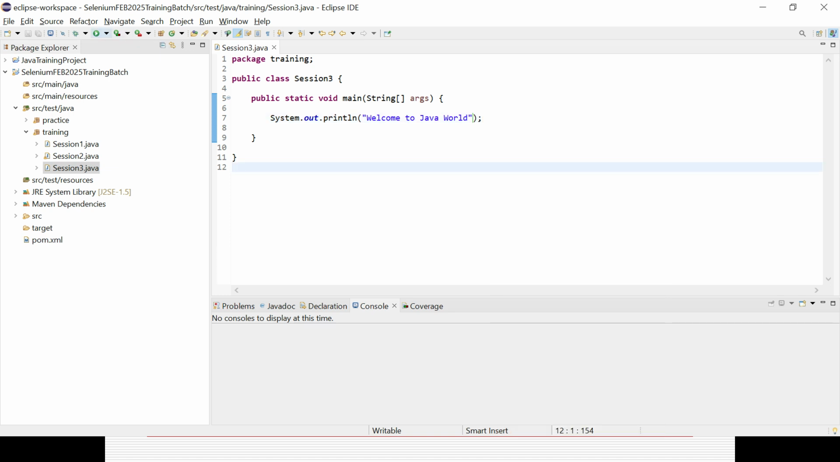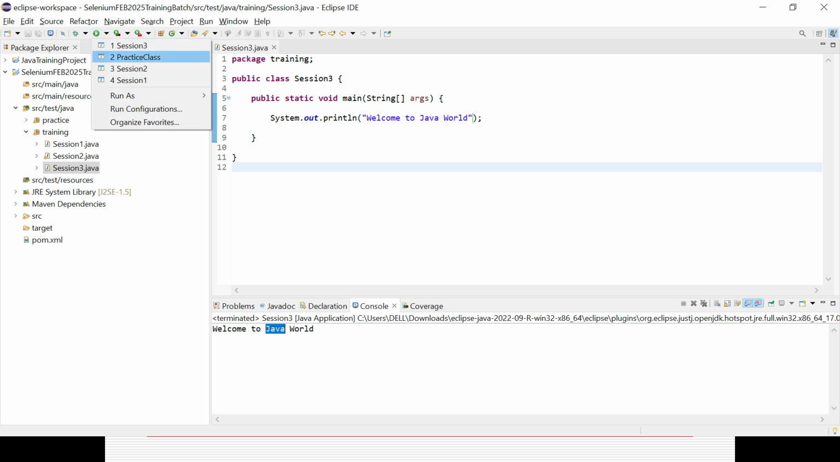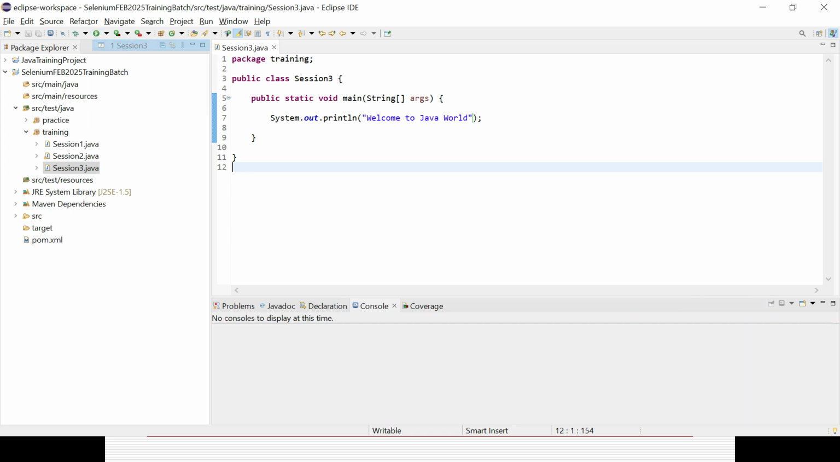Apart from that, there's a run button also available, right? Whatever you want to run, Session 3, all this stuff you can run as. There is another option also available. You can see "Welcome to Java world." In case you want to run another class, you can run it from here without opening the class. Otherwise, the default class you can run from here, because it already ran. Now you can see Session 3 also coming.